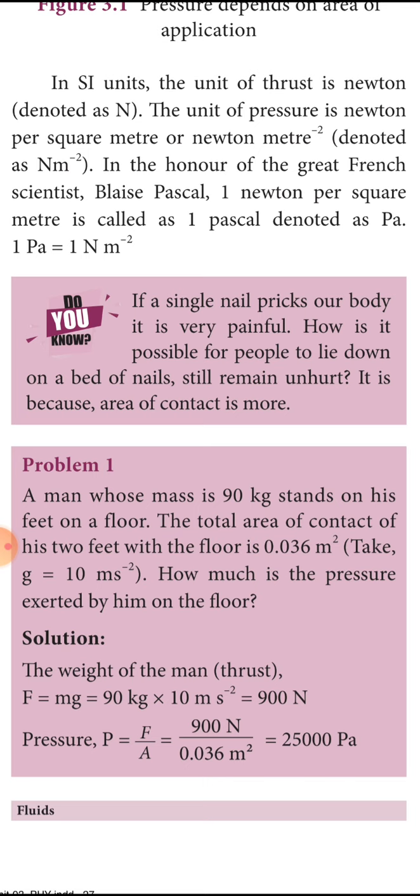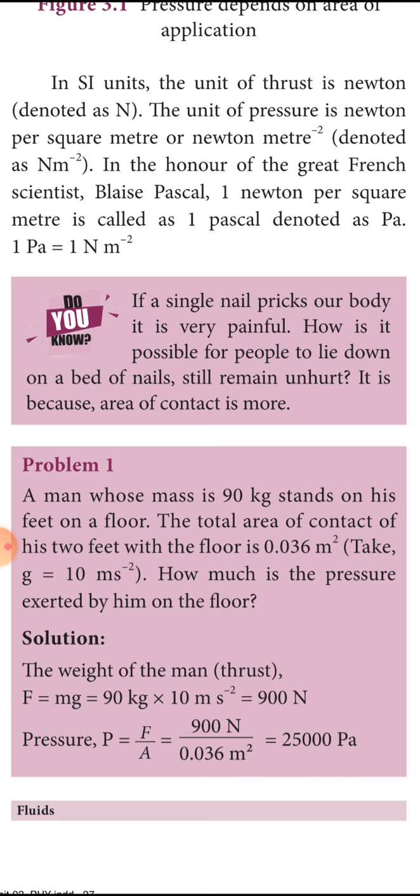Here is one more problem for you. A man whose mass is 90 kg stands on his feet on a floor. The total area of contact of his feet with the floor is 0.036 meters square. Considering gravity as 10 meters per second square, how much is the pressure?